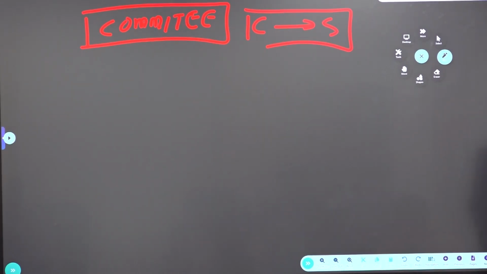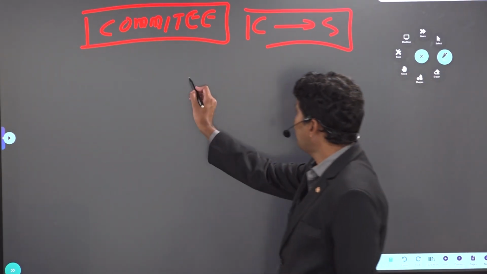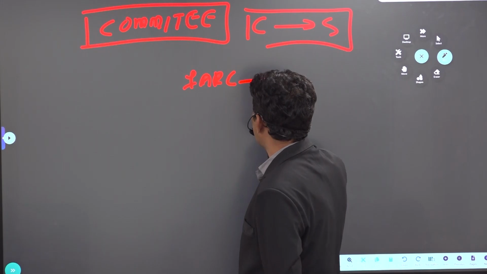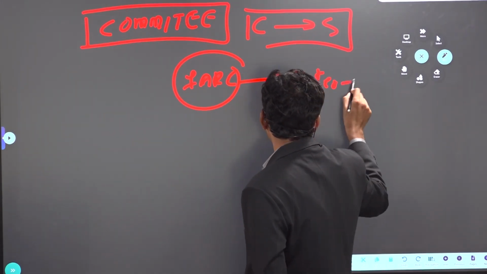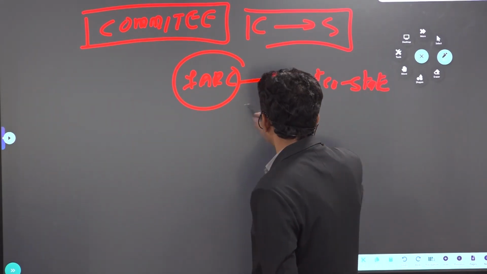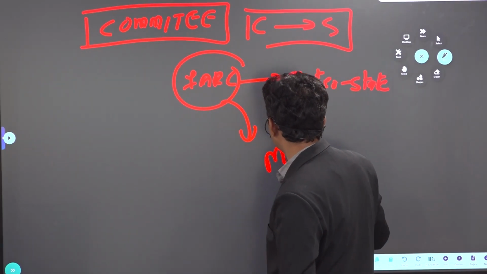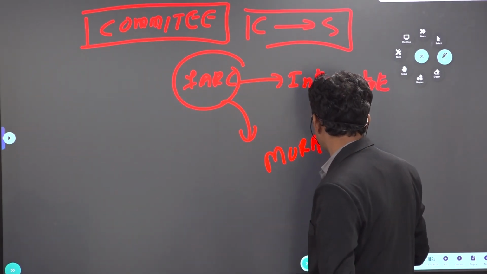If you look at the first Administrative Reforms Commission, 1966, under the chairmanship of Morarji Desai, what did it suggest, sir? Interstate council should be established. Look at the word. Interstate council should be established. Suggested by which? First ARC. What is ARC? Administrative Reforms Commission. So who was the chairman? Morarji Desai.